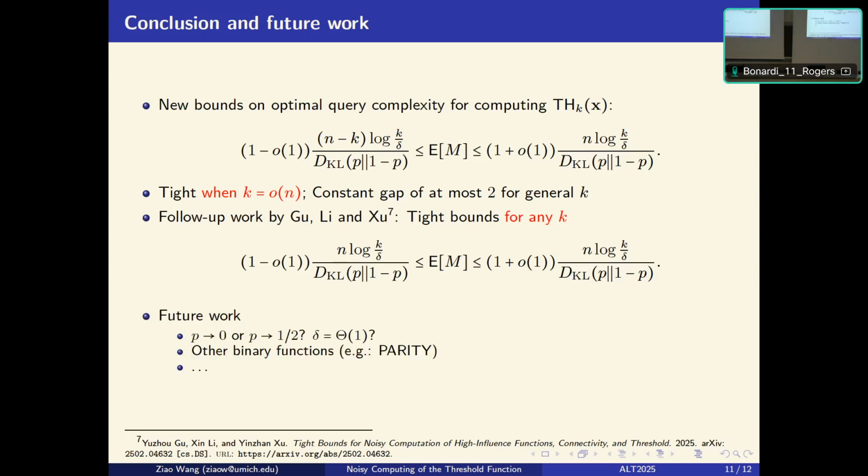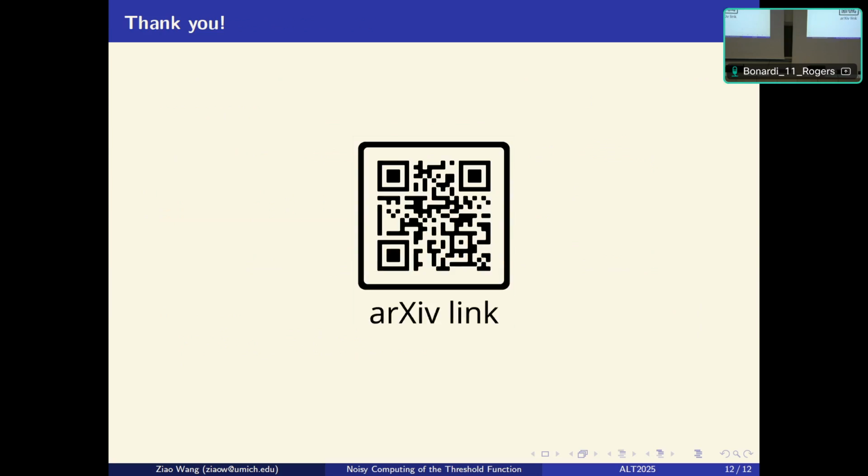And finally, there are still many open problems. Firstly, in all this line of work, we're always assuming that this noise level p is bounded away from 0.5. And also, we are always requiring that delta goes to 0. So a natural question is, how can we extend this type of result to those cases? And also, is it possible to extend this type of tight result to some larger family of Boolean functions? And that's all for my talk. Thank you very much.